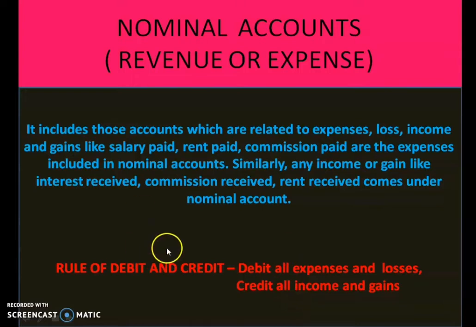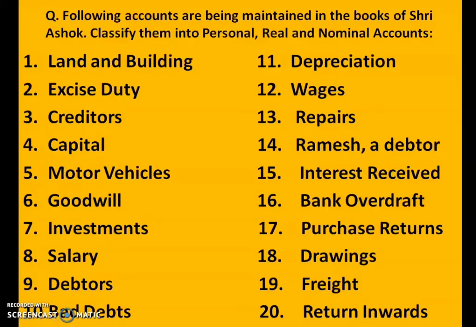First of all, you have to understand when a question is given like commission paid, you have to classify whether it is personal account, real account or nominal account. We have learned that anything received or paid like expenses or losses will be shown under the nominal account. So the nature of this type of question is, it is a nominal account, and the rule of nominal account is debit all expenses and losses, credit all income and gain. So these are the three accounts. Now let us do a problem.